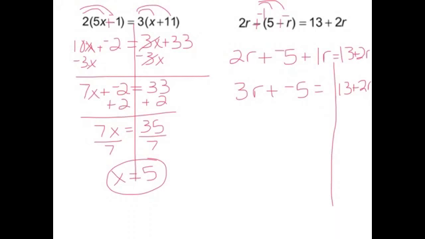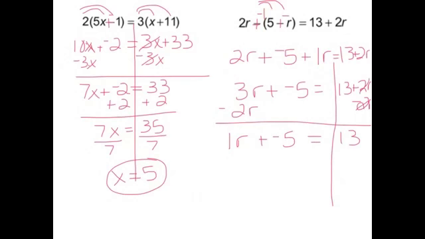Alright, now if you look at your r's, you have 3r here and 2r here. If I were to subtract the 3r over to this side, I'll get negative 1. But this is a positive 2r, so I can move it over here by subtracting 2r. And then I'll have 1r plus negative 5 equals 13, because then these will cancel out.